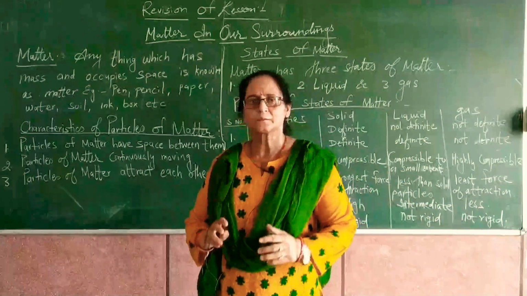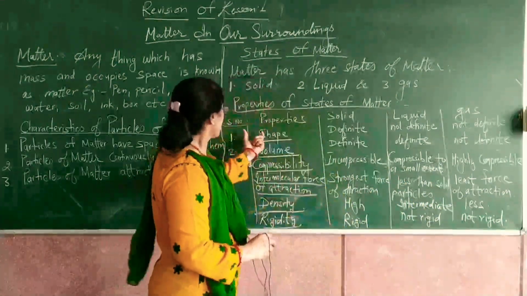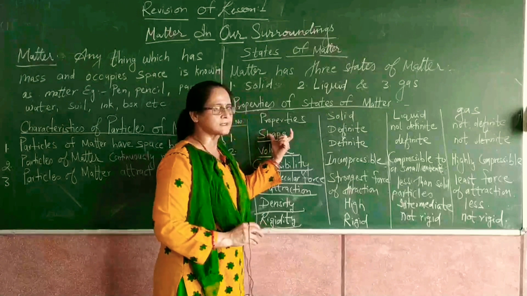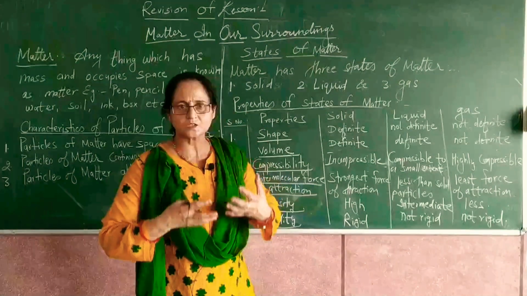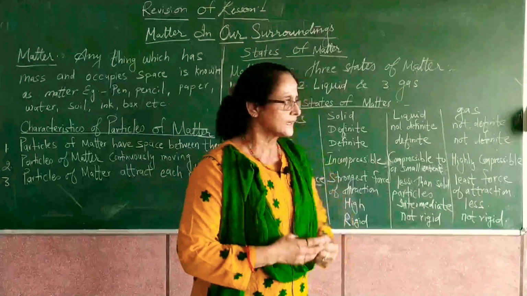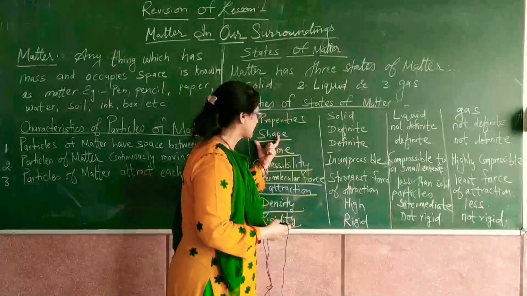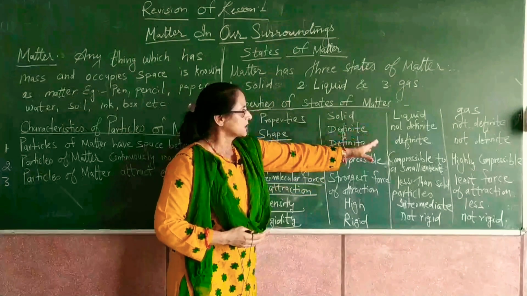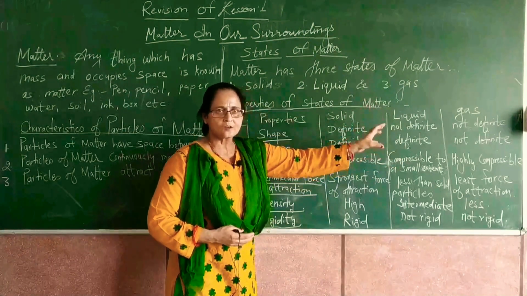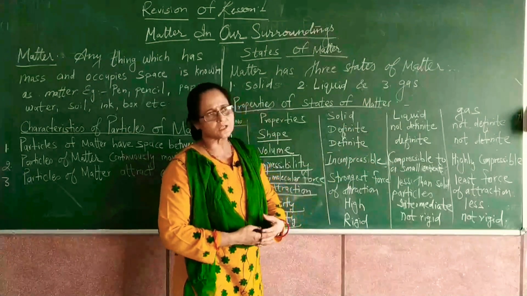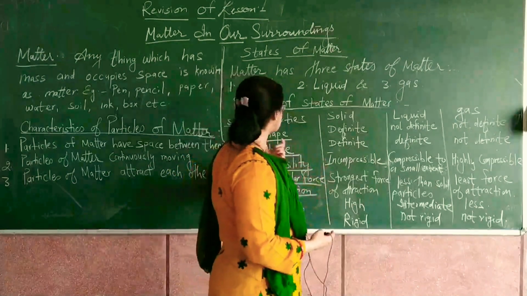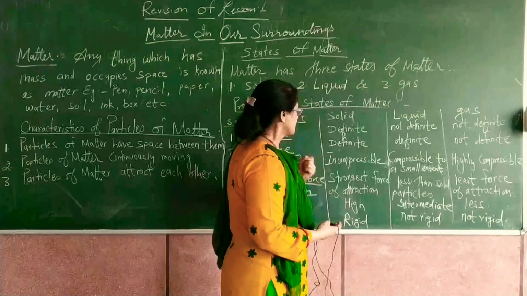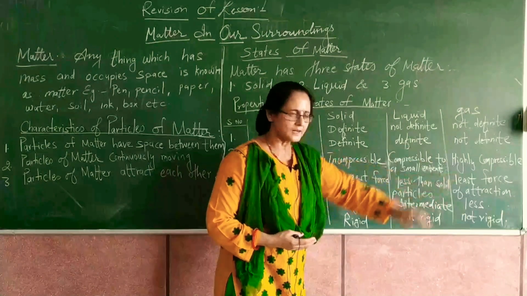That is because in solids all the particles are attracted towards each other with the strongest force of attraction, and that's why they maintain their definite shape, while in liquids and gases the particles are not so close to each other, and that's why their force of attraction is not so strong as in solids, and they do not have a definite shape.